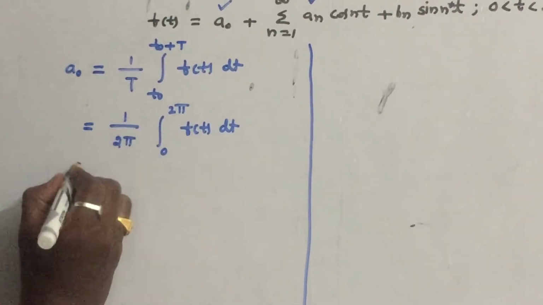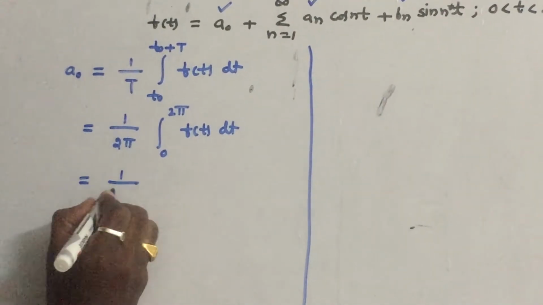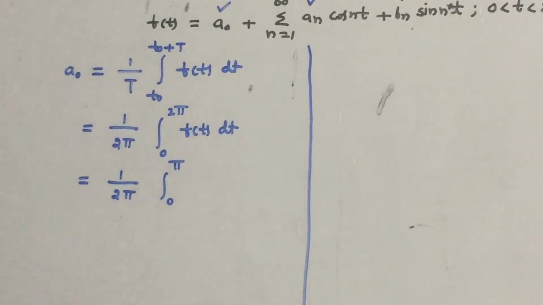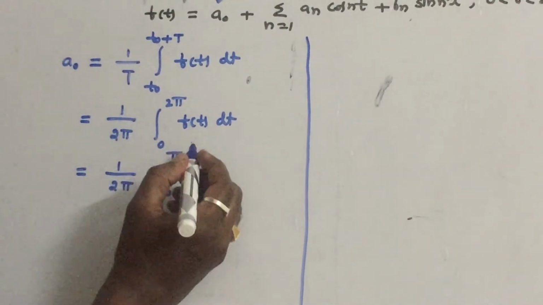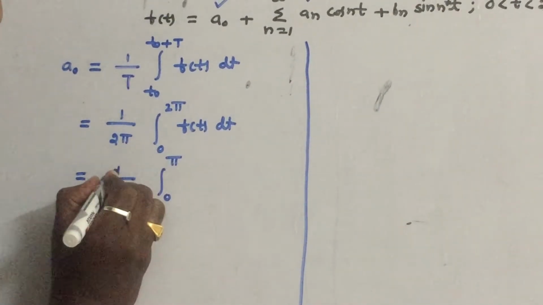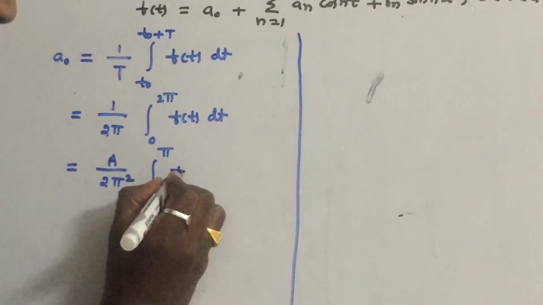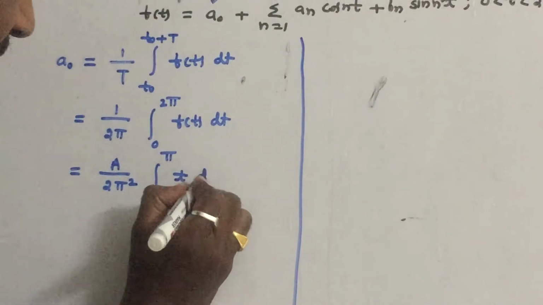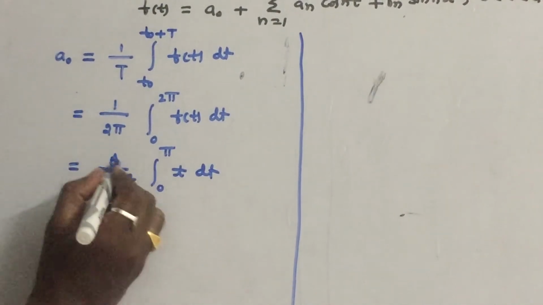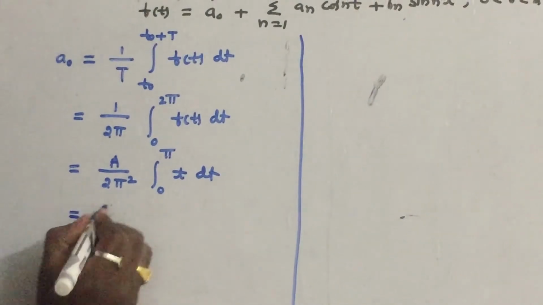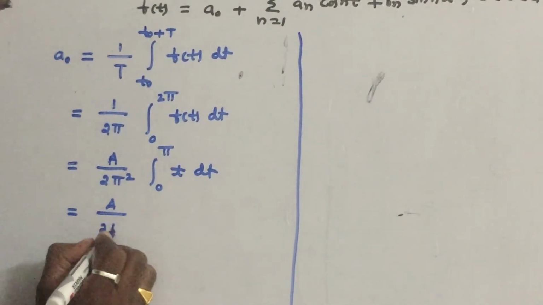But f of t is defined only in the interval 0 to pi. Remember that f of t is defined in this interval 0 to pi. So in this interval, what is the f of t formula? A by pi. So A, write it outside, pi into pi will become pi square dt. Just substitute A by pi t, so A write outside, pi into pi will become pi square. So therefore A by 2 pi square